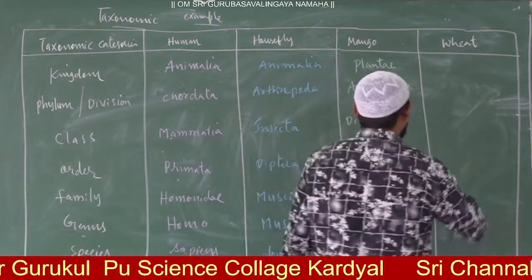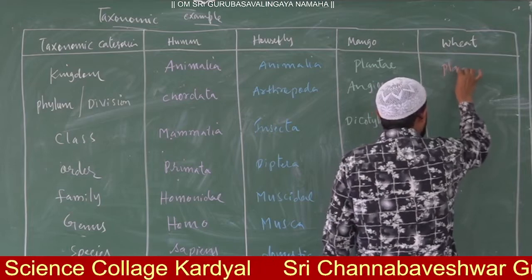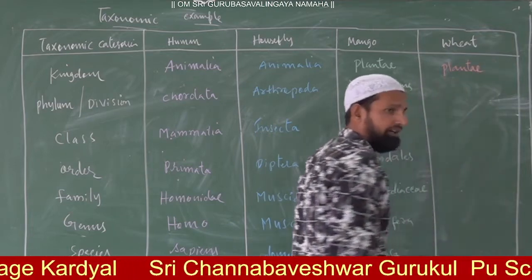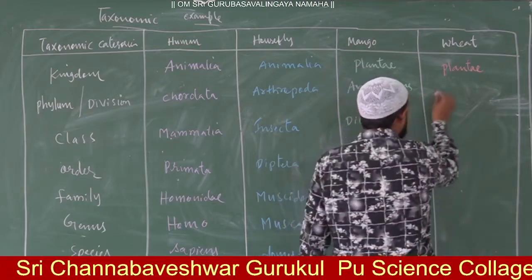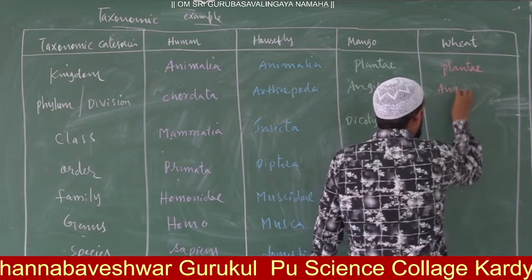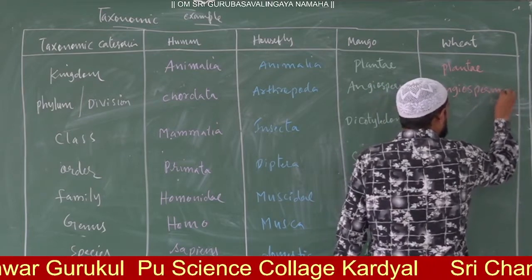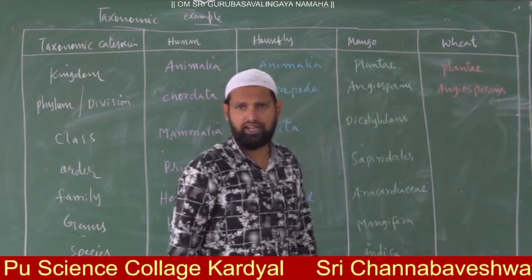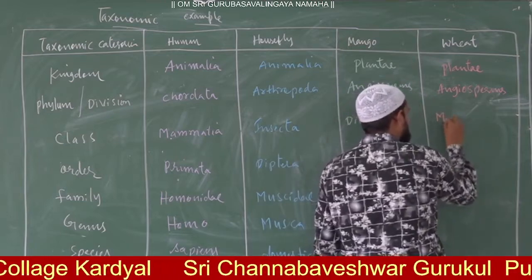So wheat belongs to the kingdom Plantae, which comes under the common division Angiosperms, but the class is different: Monocotyledons.